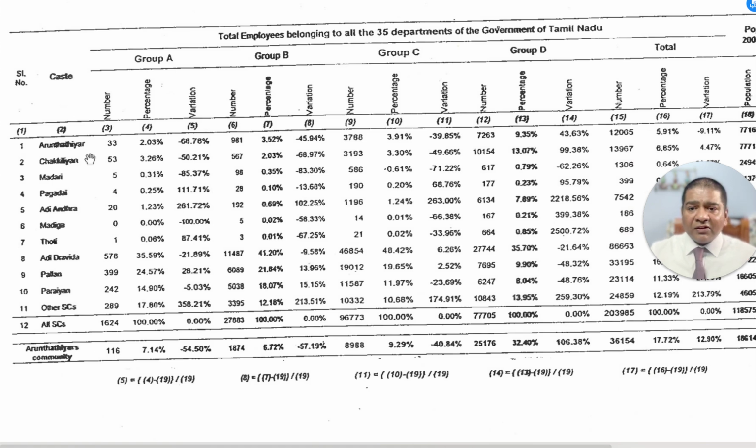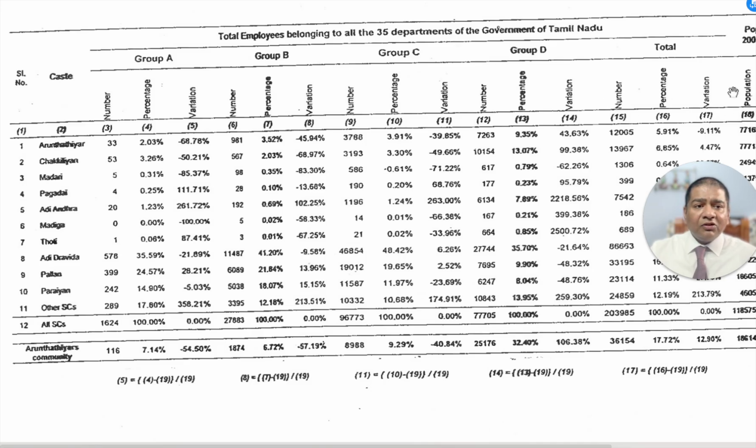They took the various castes and found out the share in Group A, for Arundhati and all the others. Then for Group B they found out the share, for Group C the share, and Group D the share. And for total employment also they found out the share.